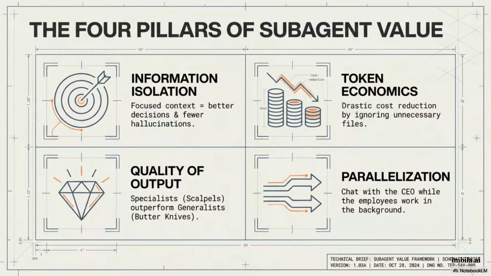This methodology rests on 4 pillars of value. Information isolation leads to better decisions and fewer hallucinations. Token economics drastically reduces costs by ignoring unnecessary files. Quality of output is higher because we use specialists, scalpels, instead of generalists. Finally, parallelization allows employees to work in the background while you chat with the CEO.